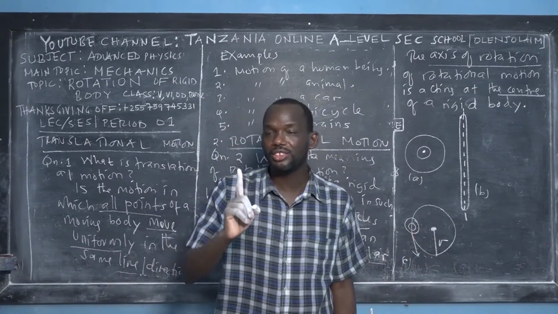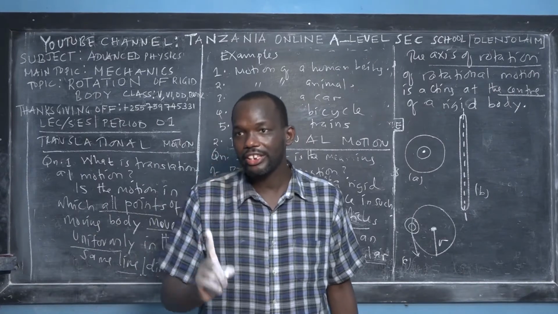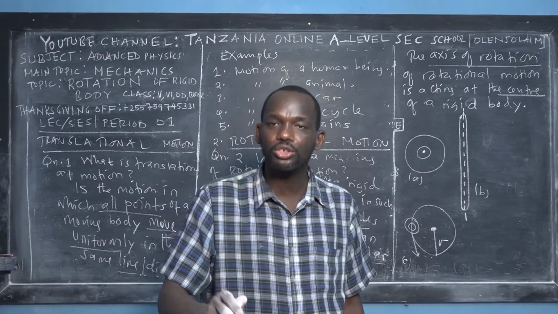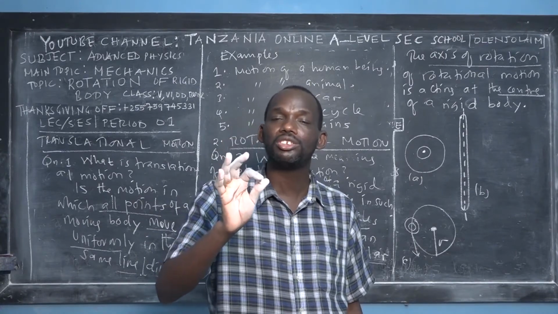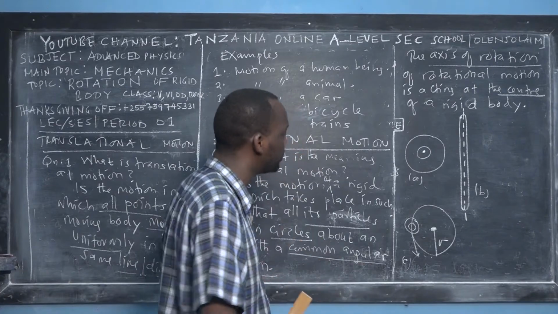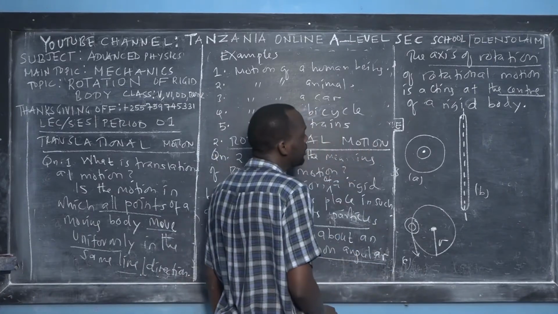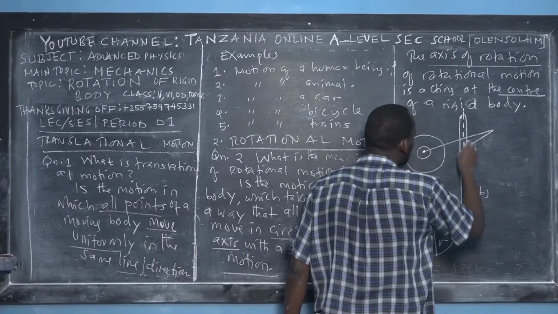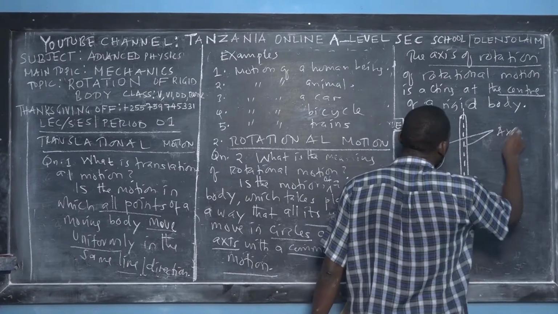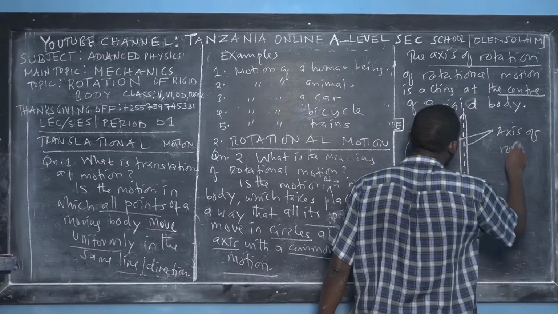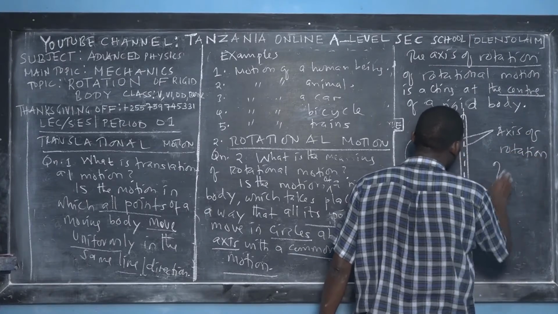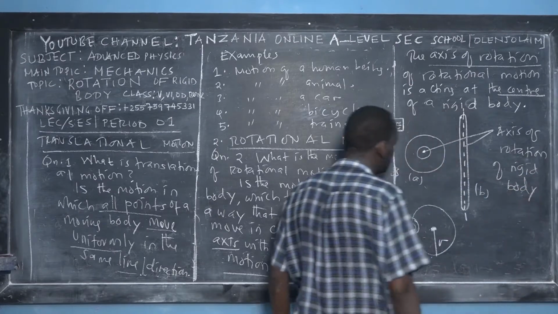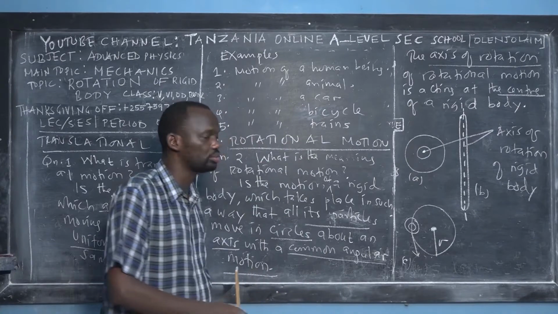Don't think that rigid bodies experience only rotational motion. They might experience translational, rotational, or circular motion depending on the situation. So this is part C. Remember that these dotted lines are what we call the axis of rotation of a rigid body. I believe that you enjoy the beauty of physics. Tell me in the comment section if you've understood it.